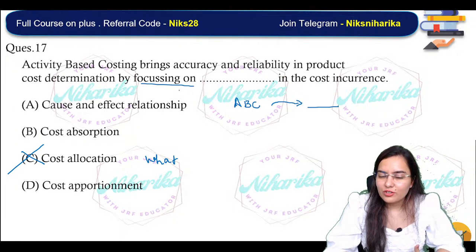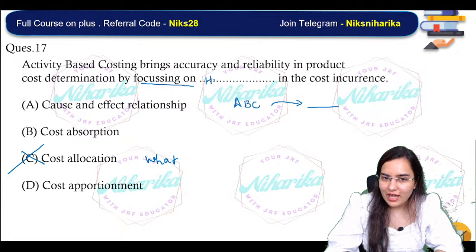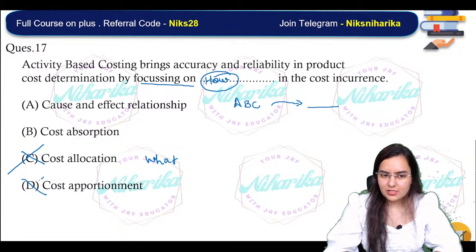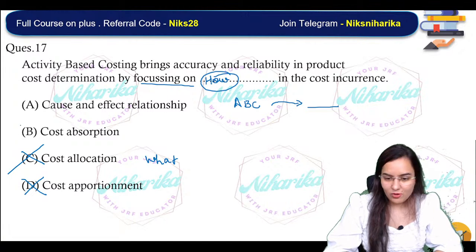We are focusing on what factor or how we are doing allocation. D. Okay. You're saying D also cross. Okay, I'm crossing D. Next. Okay. Rakhi, you're saying B. ठीक है, Rakhi, I'm crossing B also.